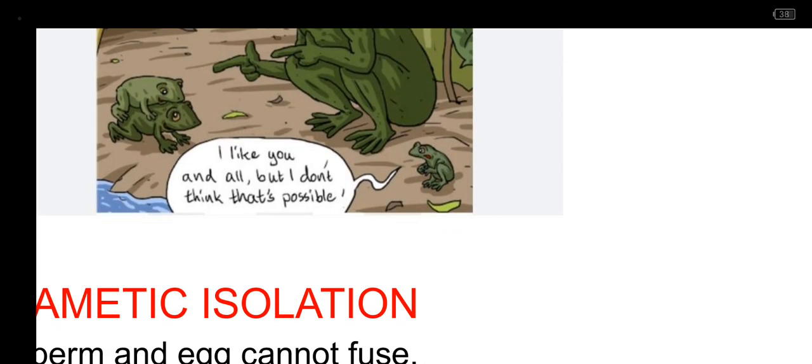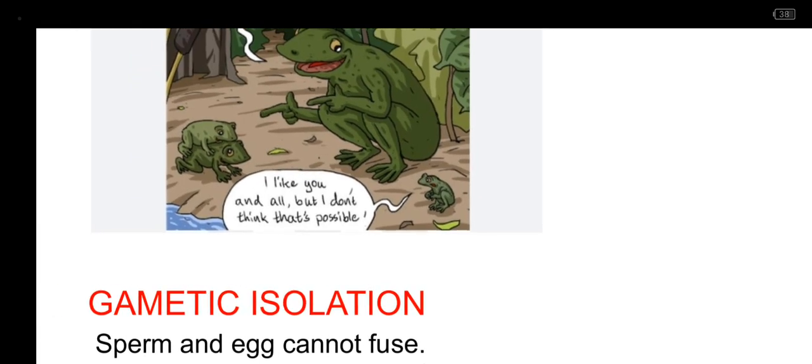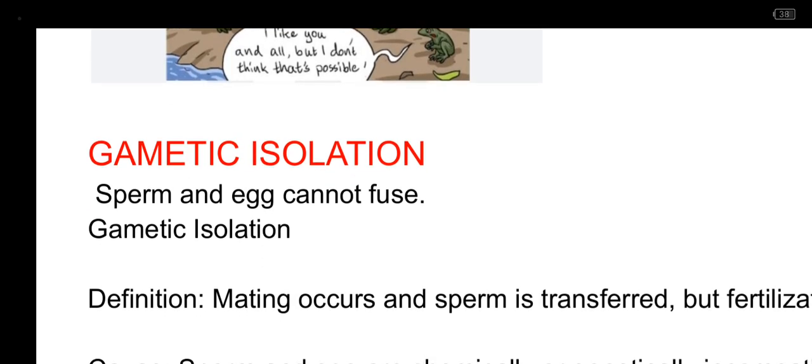Now, after mechanical isolation, we should also look at gametic isolation. Gametic isolation simply refers to the situation whereby the gametes fail to fuse. When we talk about the gametes, we are simply talking about the sperm and the eggs.